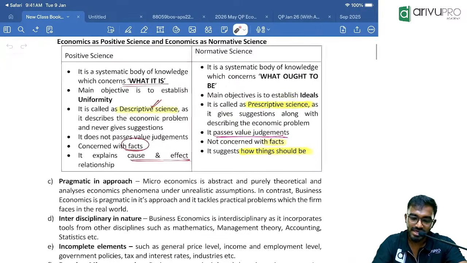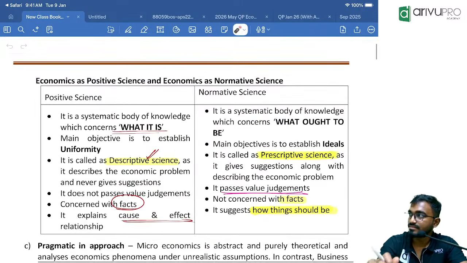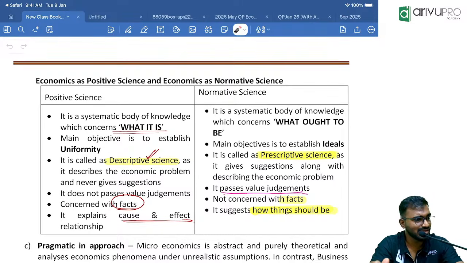Clear? So, the main difference between positive science and normative science. Remember 3 things. Fact: who is concerned with facts, who is not concerned with facts? Who will speak about cause and effect, who will not? Who is called descriptive science, who is called prescriptive science? Who speaks about uniformity, who speaks about ideals? Who will say what exactly is an economic problem, who will speak about what ought to be?